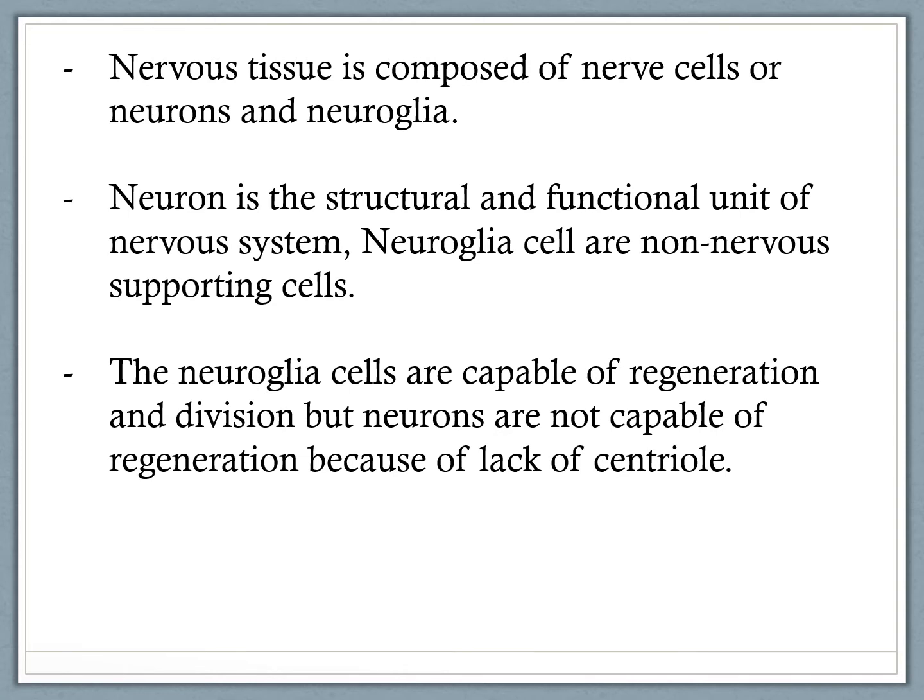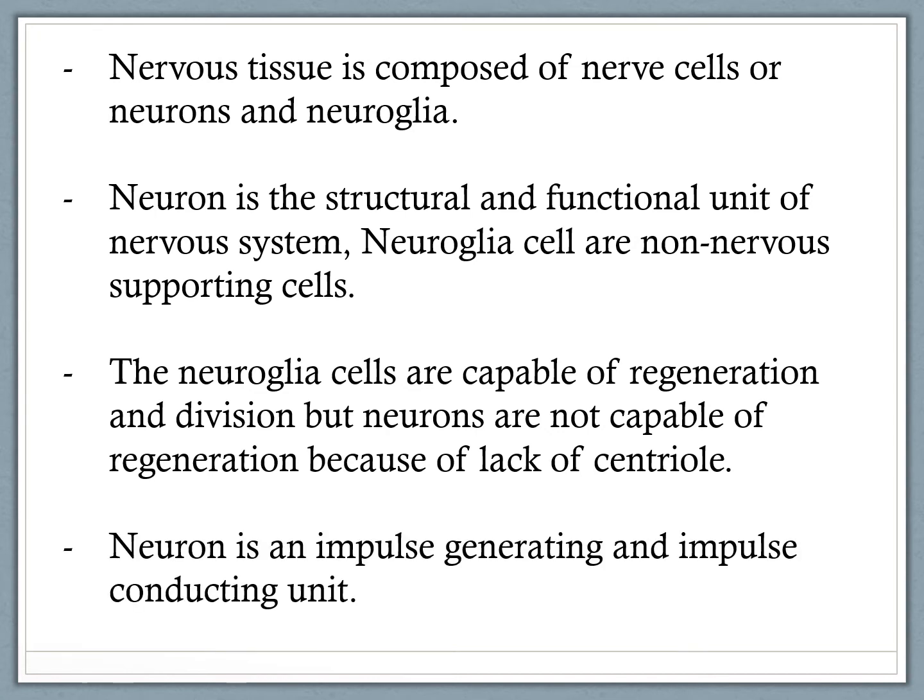The neuroglia cells are capable of regeneration and division, but neurons are not capable of regeneration because of lack of centriole. So this is another point of distinction between the neurons and the neuroglia cells. Neurons are not capable of division, whereas neuroglia are capable of division. Neuroglia cells have presence of centriole and therefore they can divide, they can multiply.